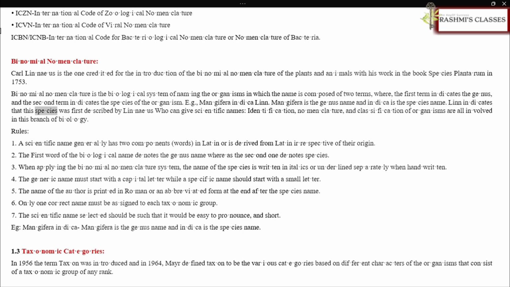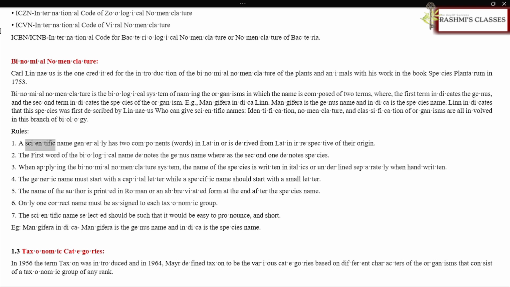Linn indicates that this species was first described by Linnaeus. Scientific names, identification, nomenclature, and classification of organisms are all involved in this branch of biology.